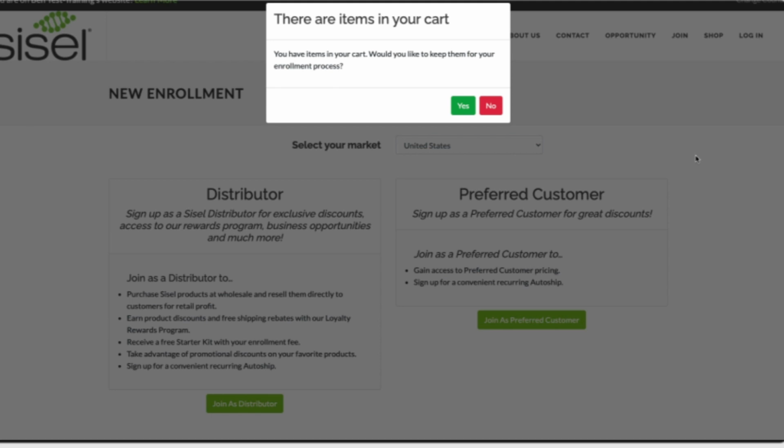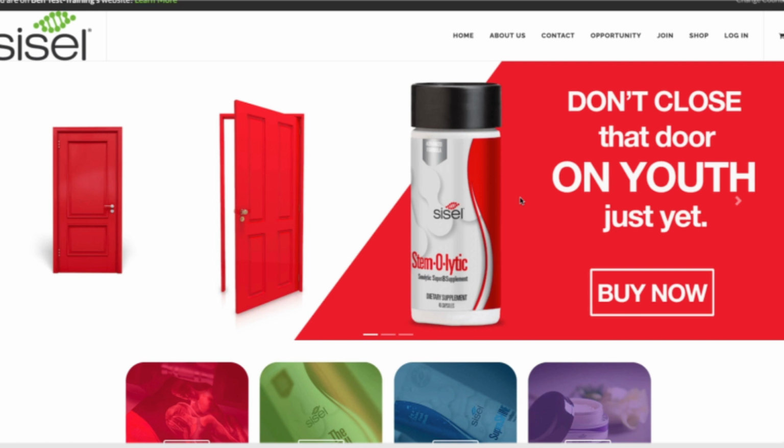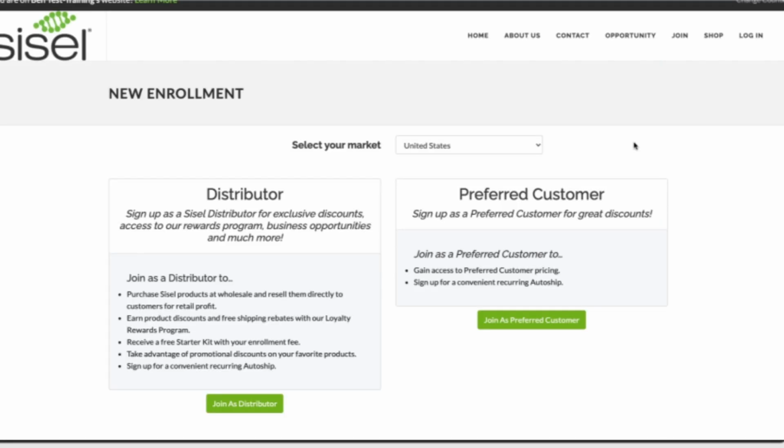If they say no, the system will clear their cart and they'll have a chance to shop again during the enrollment process. The other route a person can take on your replicated site is join. Now clicking on the join button will just cut to the chase. You'll see here that the person can select their market and that they can either sign up as a distributor or a preferred customer. Let's go ahead and do a quick run through of a distributor enrollment.